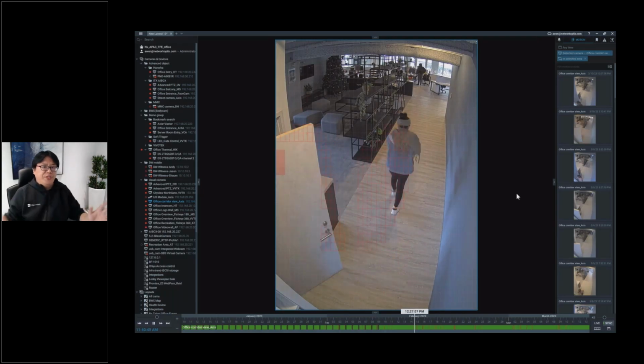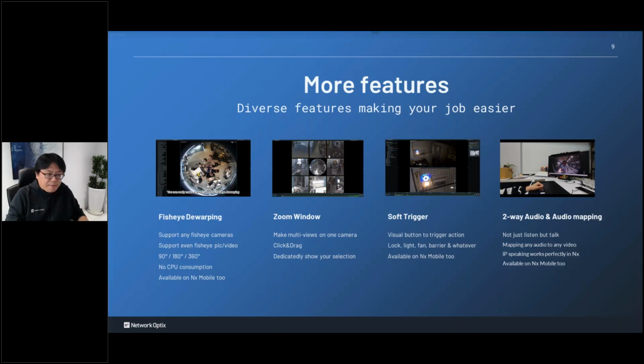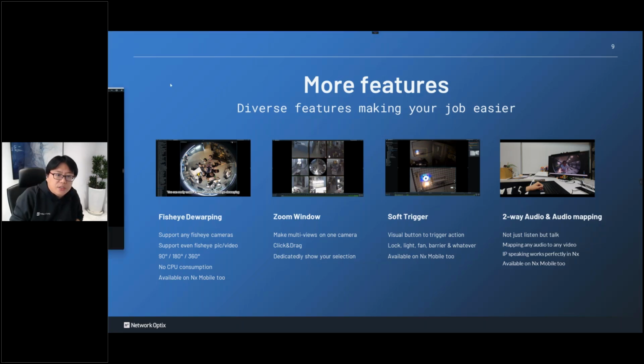Okay, and for more features, I don't want to spend much time on them. Some, like the fisheye and zoom window, are functions people commend as very useful in NSWinner. Let me just show you a quick introduction demonstration here.